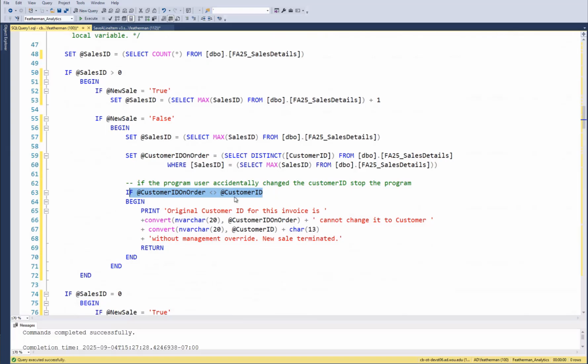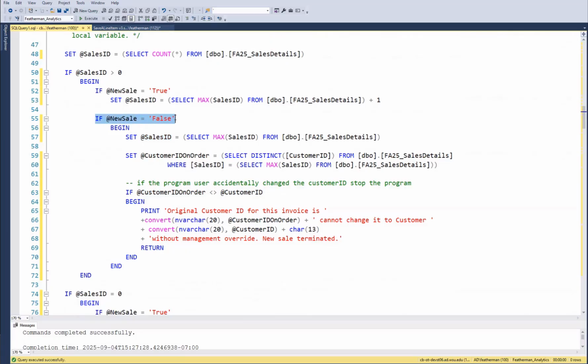All right. So if they happen to type the wrong customer ID number, stop them, and give them a polite error message. But you see, everything is indented, begin, end. About the customer ID number, begin, end, to set the ID, the sales ID number, and do this other code.